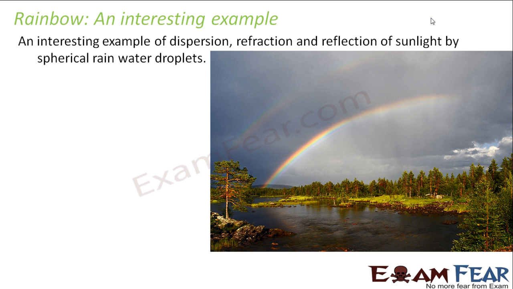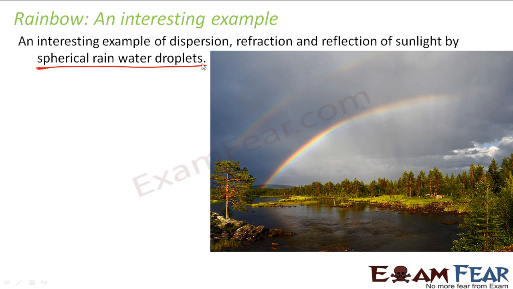So this rainbow is an interesting example of dispersion, refraction and reflection of sunlight by spherical rainwater droplets. These spherical rainwater droplets play a very important role in the formation of a rainbow, and these water droplets will be present in the sky only after a rain, right? Without these droplets you will never see a rainbow, because all these phenomena, dispersion, refraction and reflection, happen within